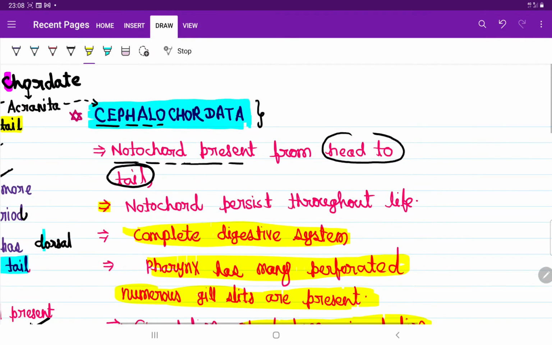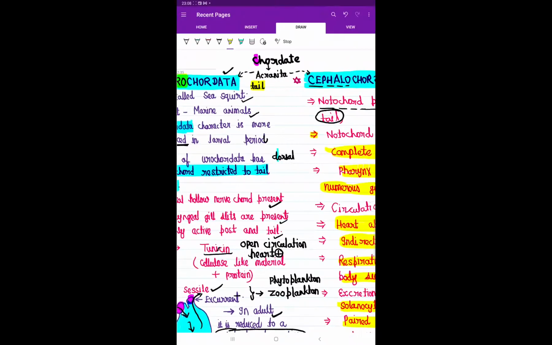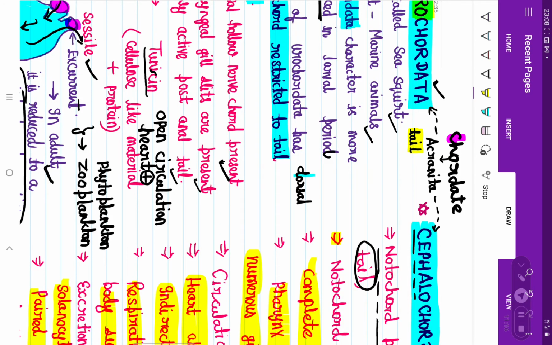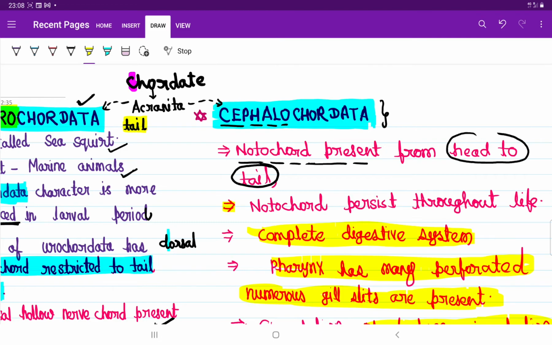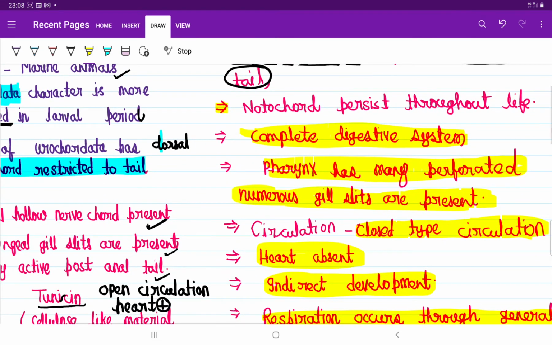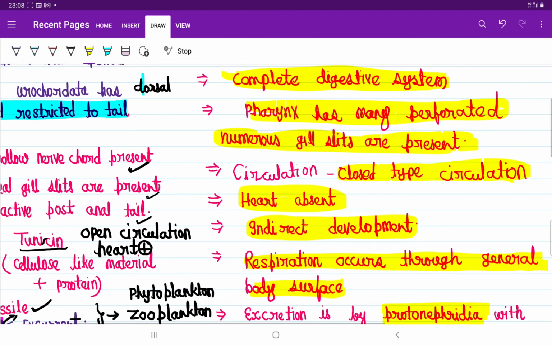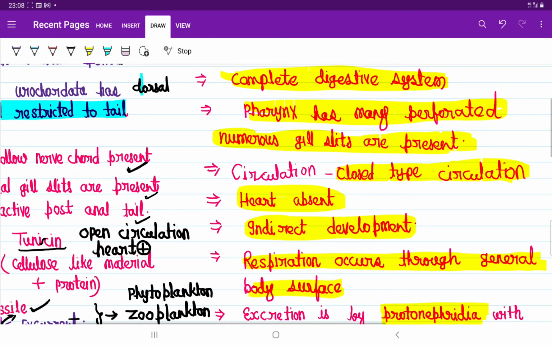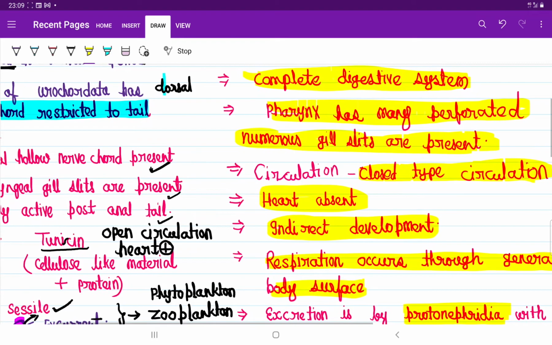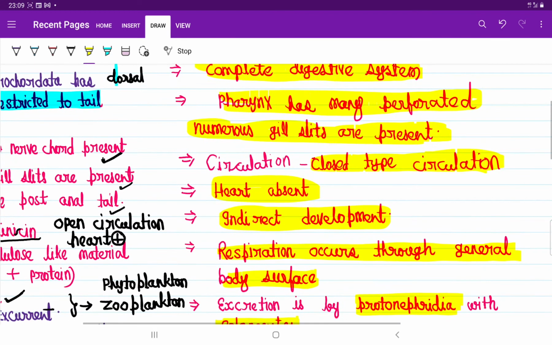So we saw that cephalochordata is quite different from urochordata. In cephalochordata the notochord persists for the whole life. They have a complete digestive system like urochordata. Their larva and adult are both sessile. Their circulation is closed type, while urochordata has open circulation. Urochordata have a heart; they don't. Both excrete ammonia as a nitrogenous metabolic waste.